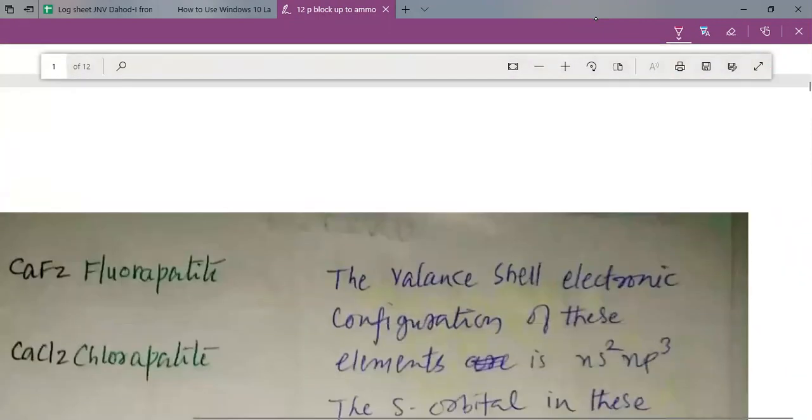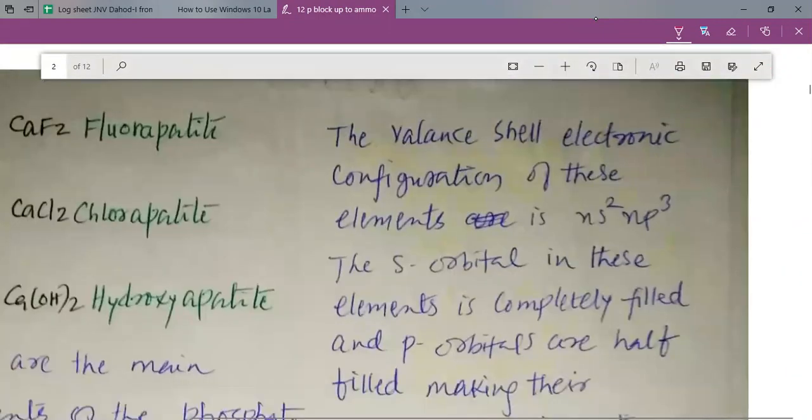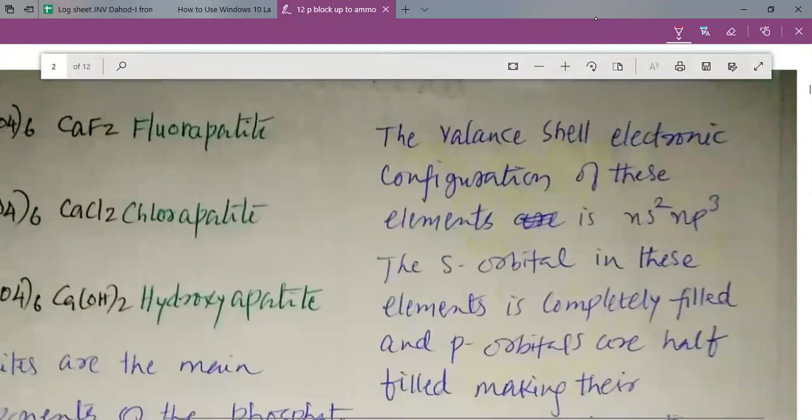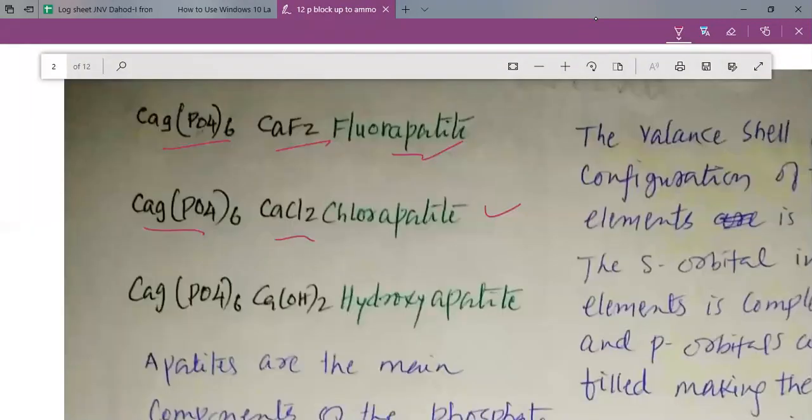Let us study examples of the different types of apatites. If we have Ca9(PO4)6·CaF2, it is known as fluorapatite. If we have Ca9(PO4)6·CaCl2, it is known as chlorapatite. And if we have Ca9(PO4)6·Ca(OH)2, it is known as hydroxyapatite.